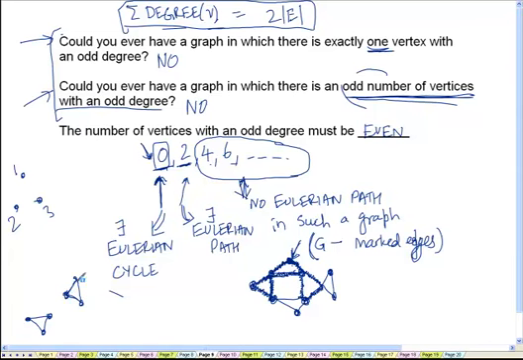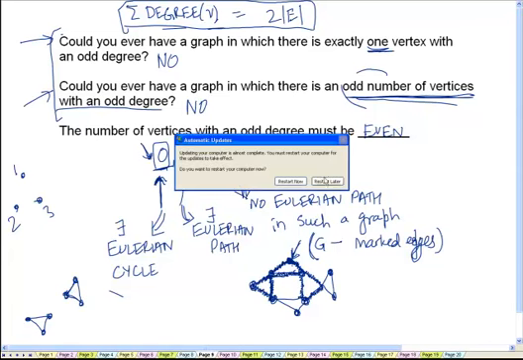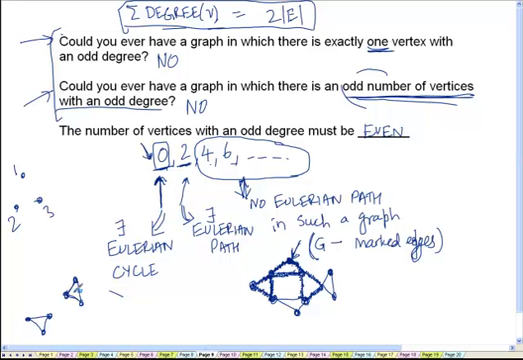Now what property holds for this graph? What can you say about the degree of every vertex in this graph, G minus marked edges? The degree of every vertex is still going to be even, right? Because what we traced was a cycle, right? We traced some cycle.